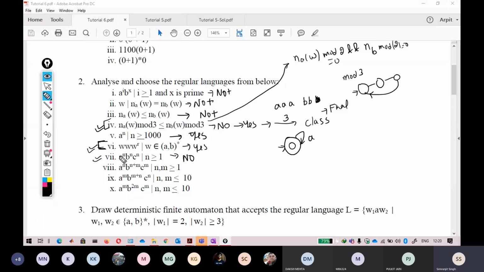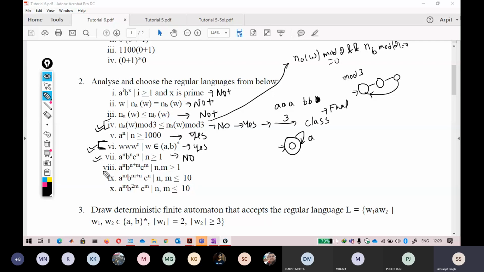Because if you see, I have to remember the number of A's. I have to remember that I have seen this number of A's, and I have to see the same number of B's. Then I have seen this number of B's, I have to see this number of C's. So there is some kind of memory requirement, so I cannot ensure that. That is why this is not regular.